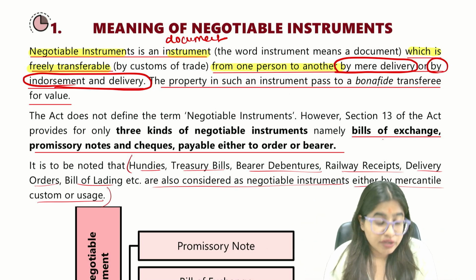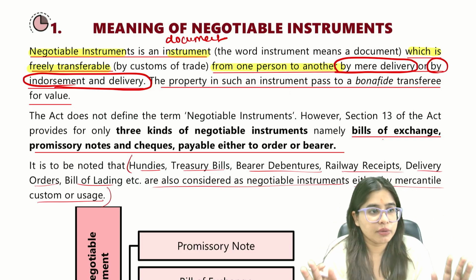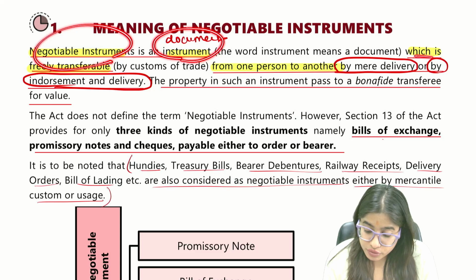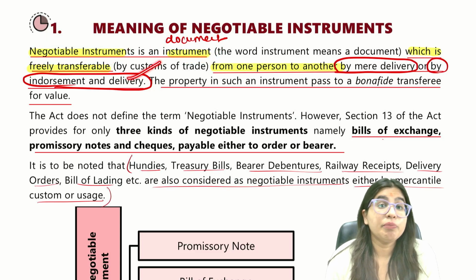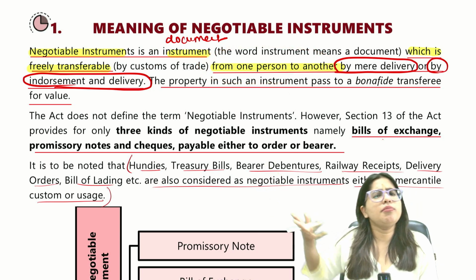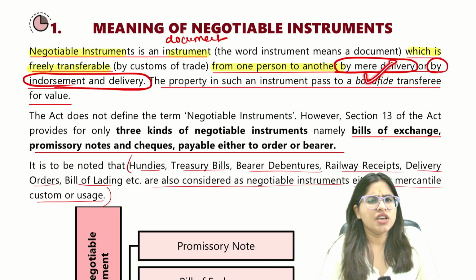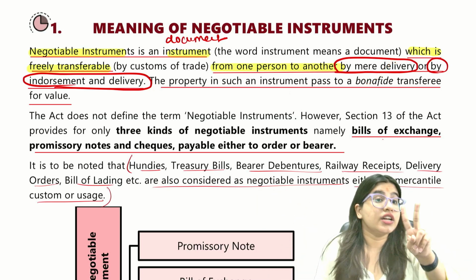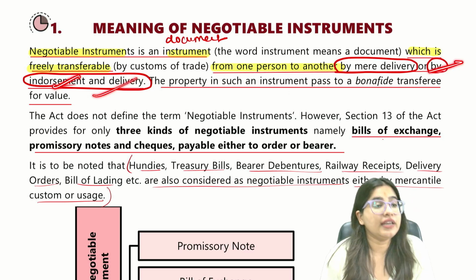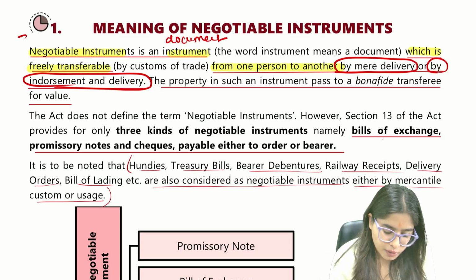Along with the class, you should be able to remember properly what you mean by negotiable instrument. Negotiable instrument means a document or an instrument which is freely transferable from one person to another. But ma'am, how? There are two ways of transferring. First, by mere delivery, simply by delivering, or another way is by endorsement and delivery. I hope it is clear, and this is the definition of negotiable instrument.